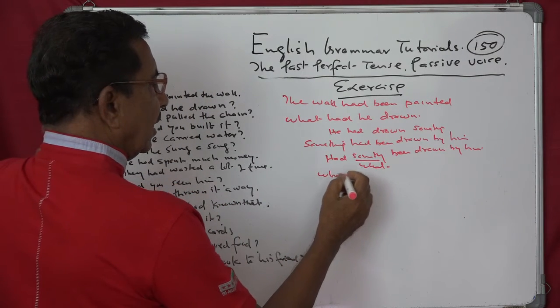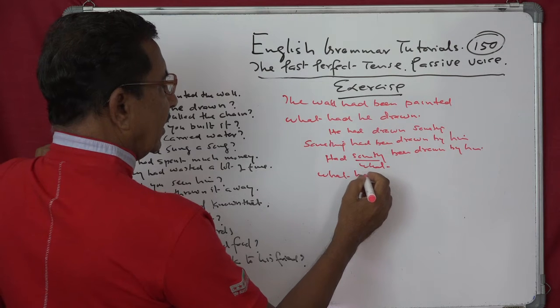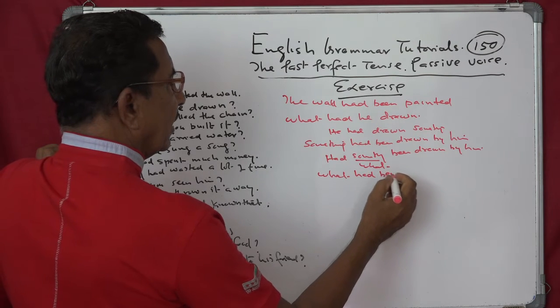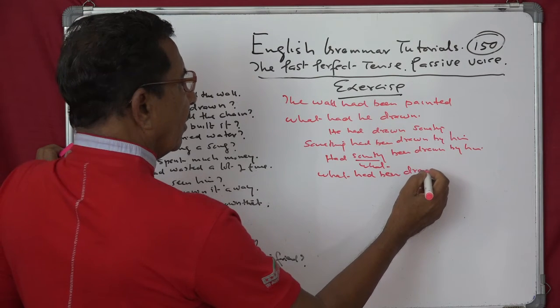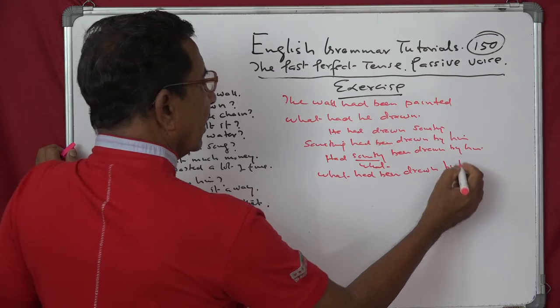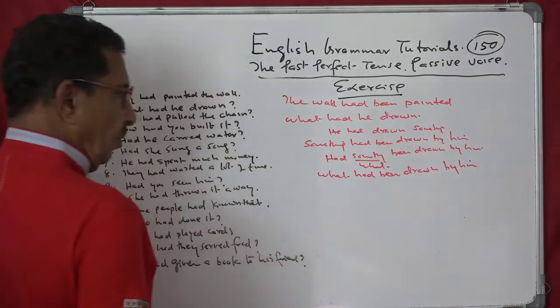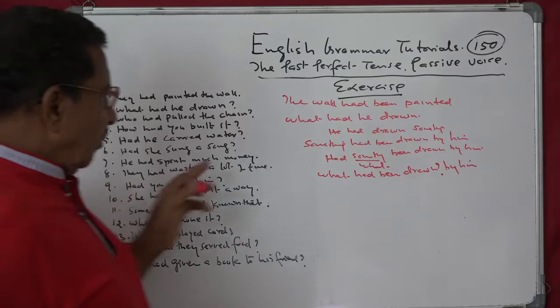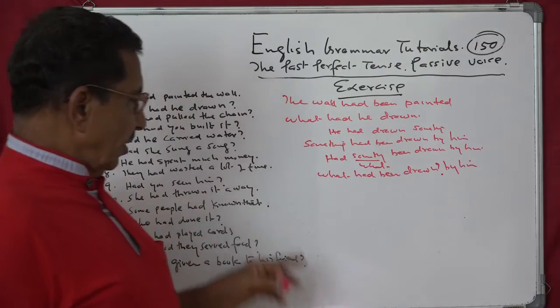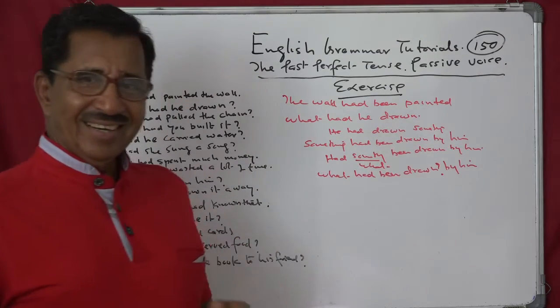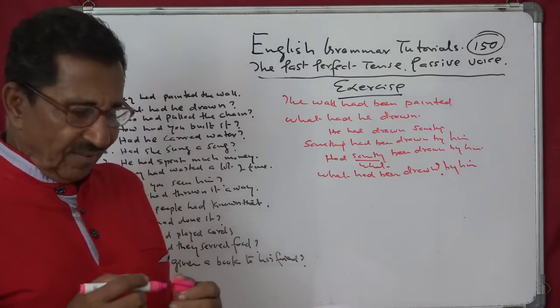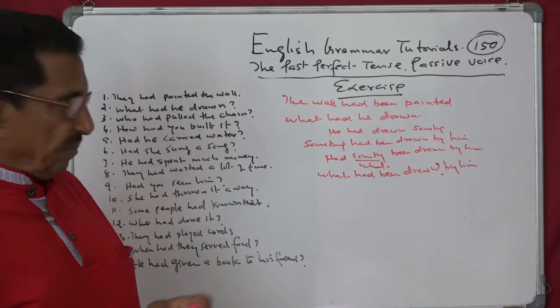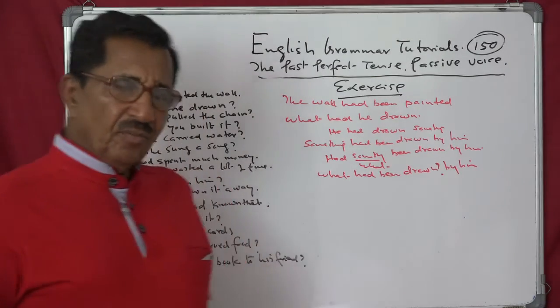What had been drawn by him? Or what had been drawn? You can stop it here. What had he drawn? What had been drawn? By him. If you want to clarify, you can say by him.